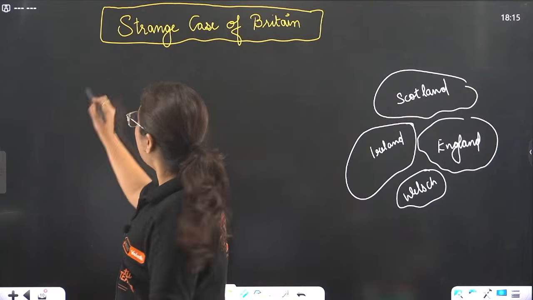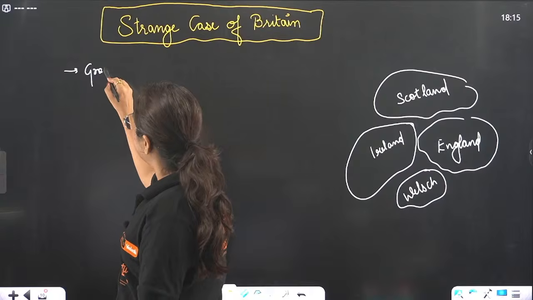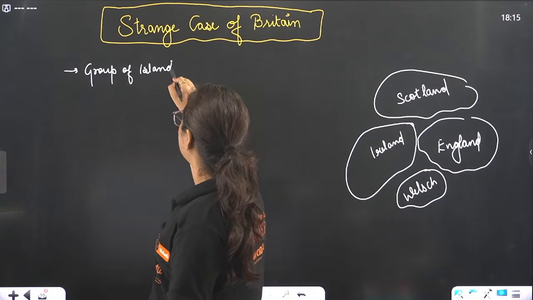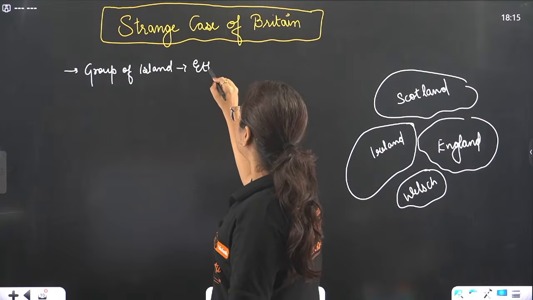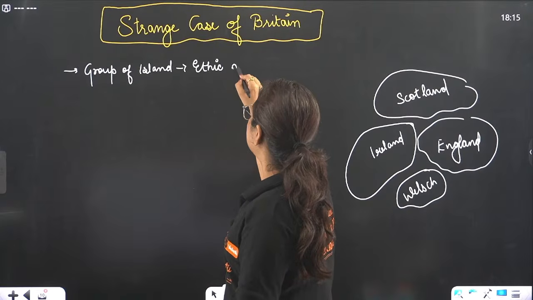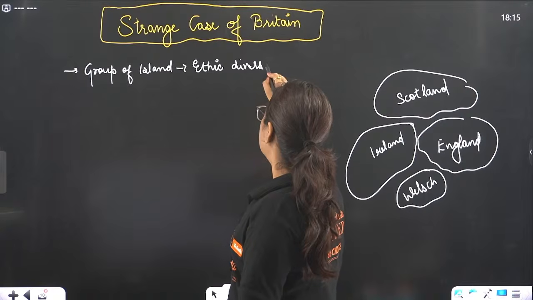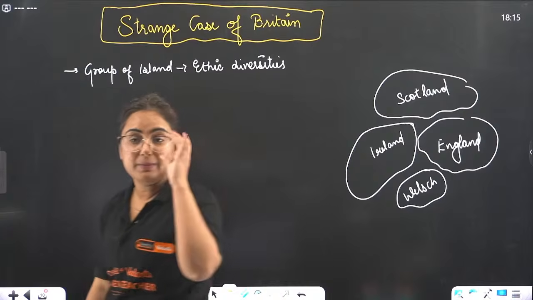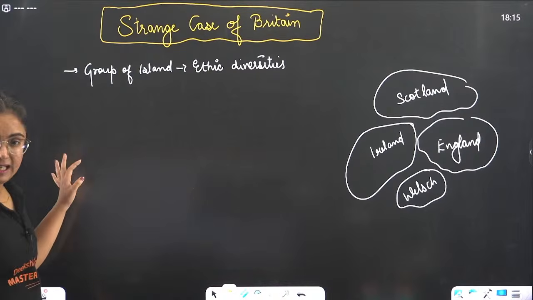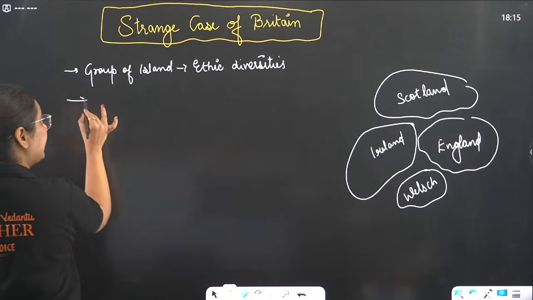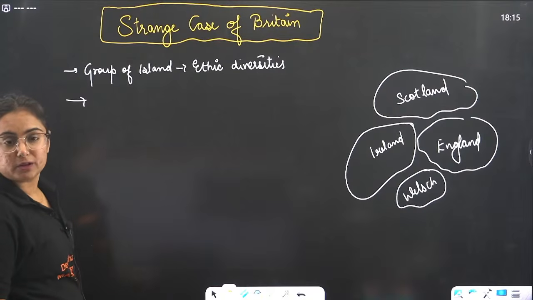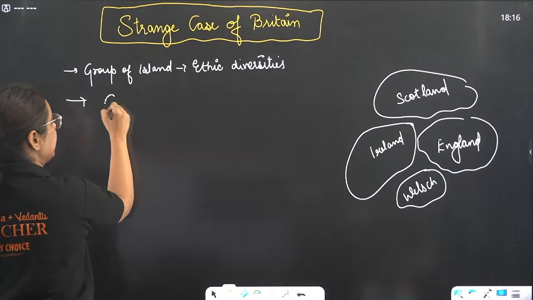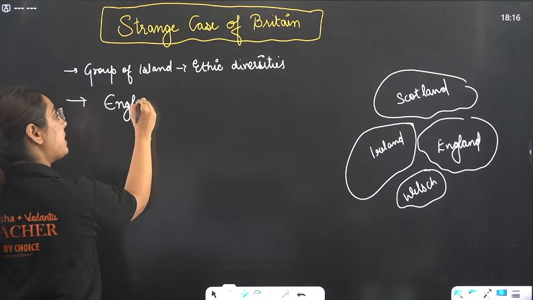So beta, what happened? There were groups of islands where people spoke different languages and belonged to different ethnic diversities. But among them, those English people became powerful. In 1688, they formed the English Parliament.